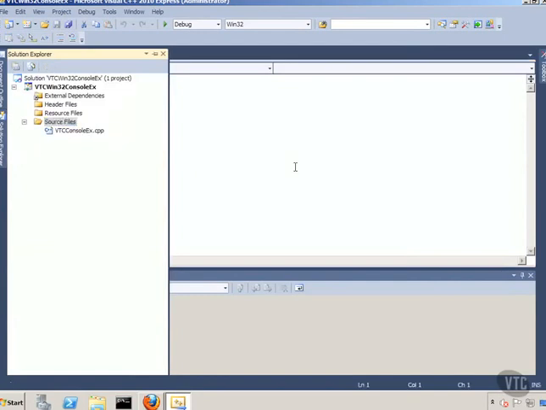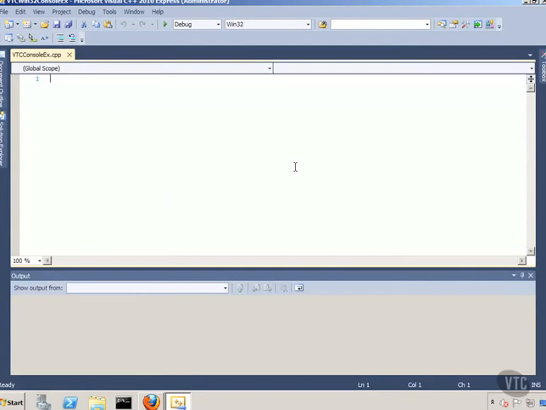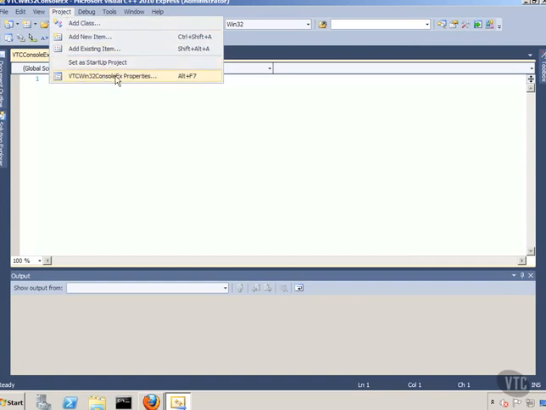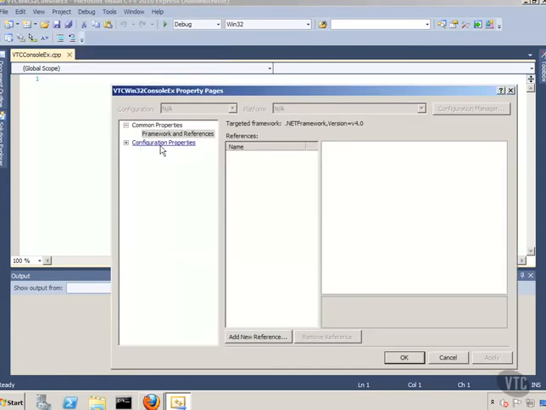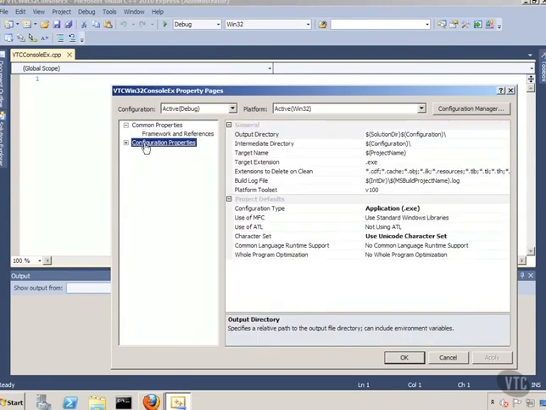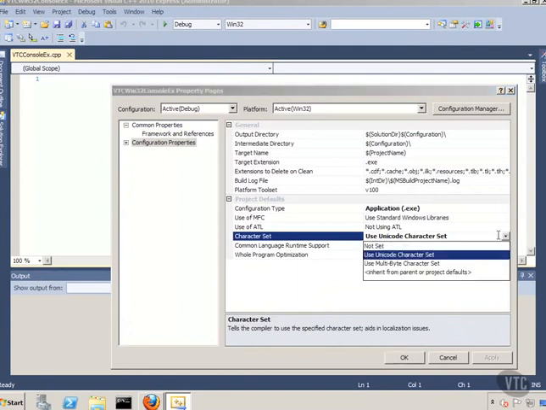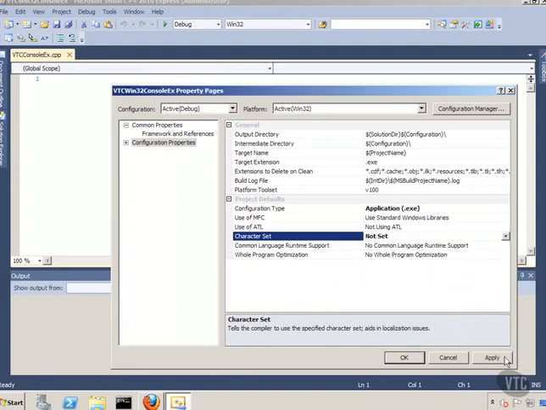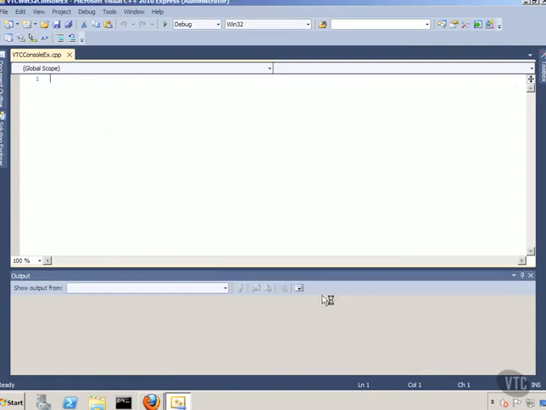Now let me show you one thing that will be kind of a gotcha sometimes, and it could be a problem for you. When you're trying to write just standard native C++, go to the project and come down to the properties on the project, come out to the property pages, click on configuration, and notice it says use Unicode character set. Set that to not set. Click apply and then click OK. We don't want to use Unicode here, we're just trying to use standard native straight clean C++. I'm skipping some things here, but I don't want to make it overly complicated.